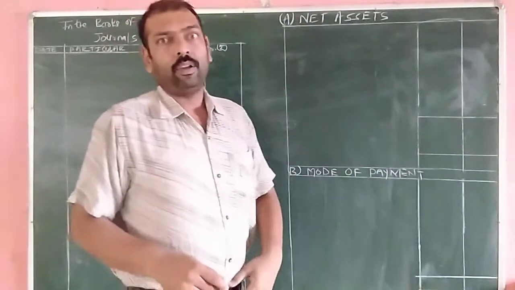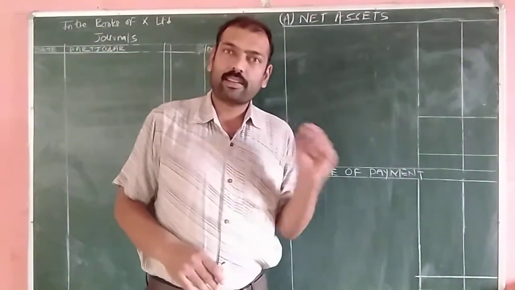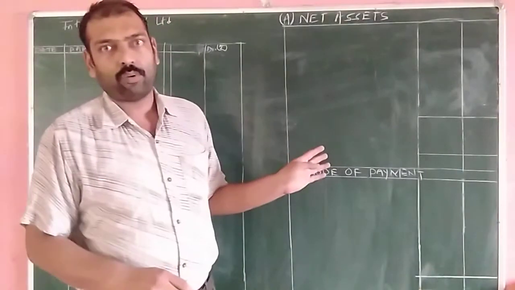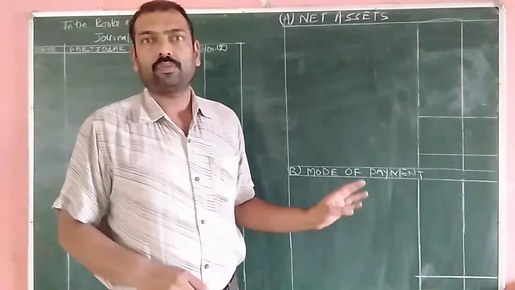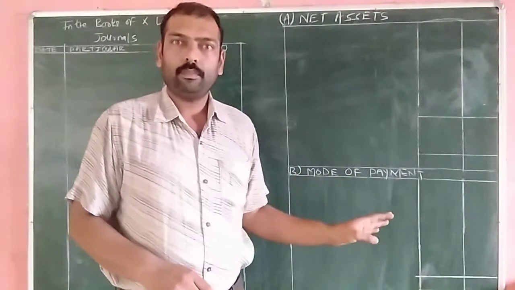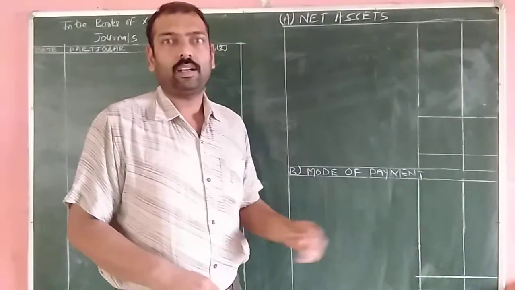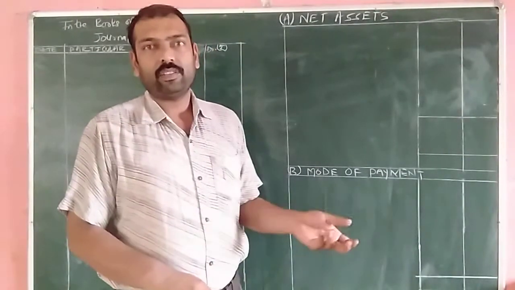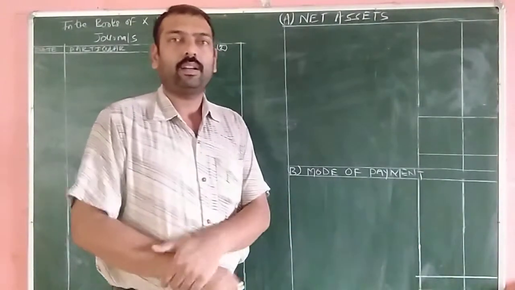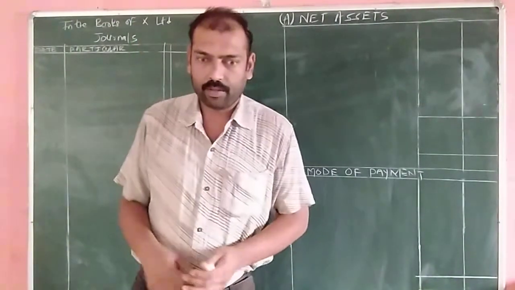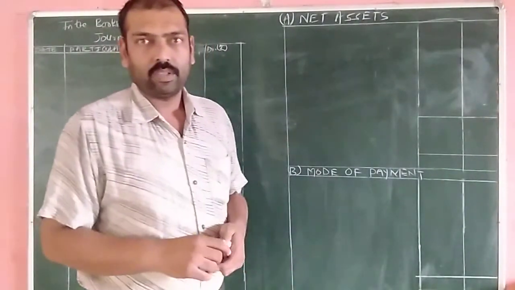Whenever we are solving amalgamation, absorption or external reconstruction, first we calculate the net asset, and if the purchase consideration is not given, then the net asset will become the purchase consideration. Then we will see how the transferee company pays, in cash or in shares, and calculate the mode of payment. Let us start with calculating the net asset.